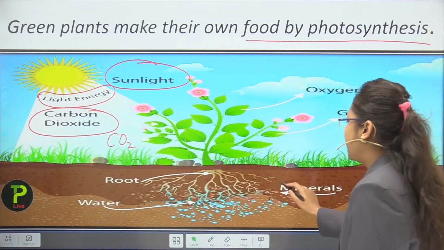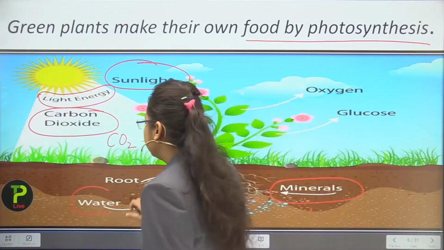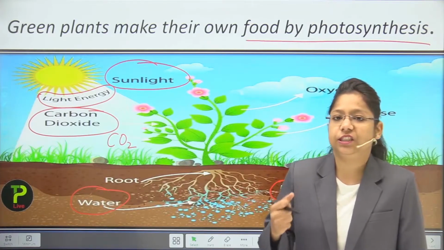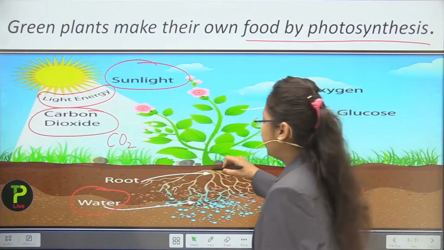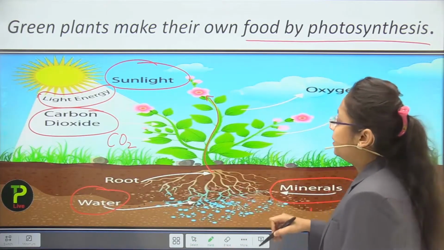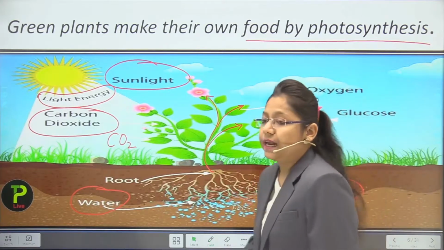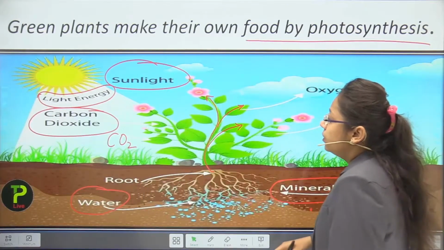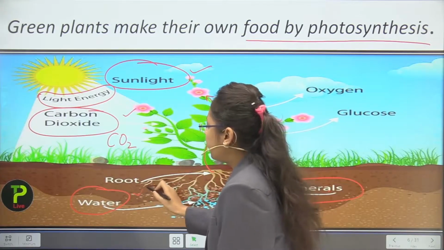Now what will happen? The minerals are present inside the plant and water is also present. Roots will absorb the water which is present inside the soil. The water will get transported to the leaves, and even all the parts of the plant. And how will it get transported? With the help of veins, students. Now the carbon dioxide is available, sunlight is there, water is there.